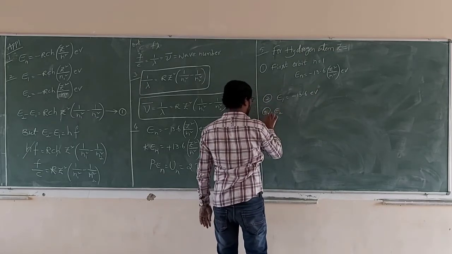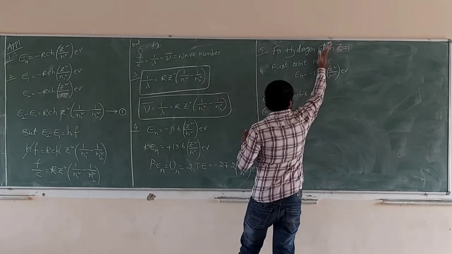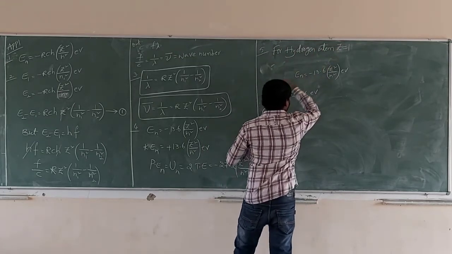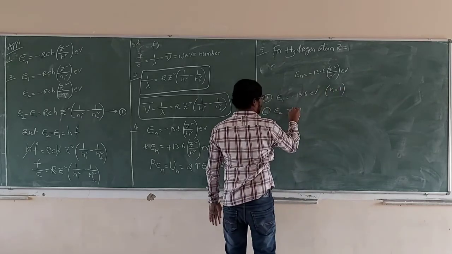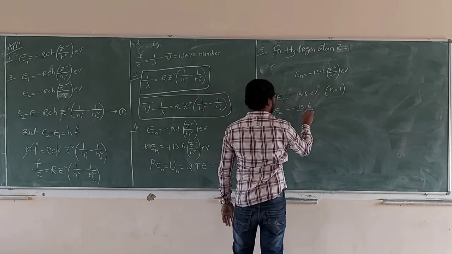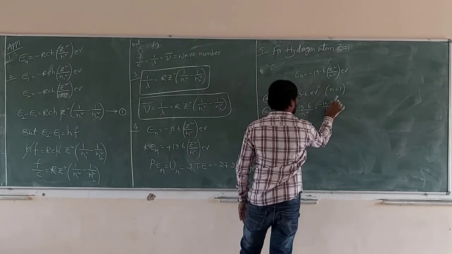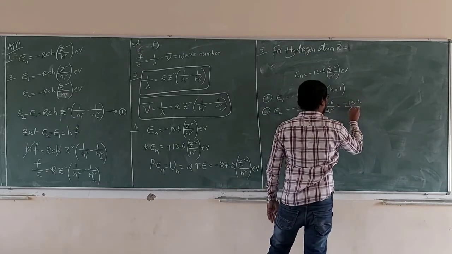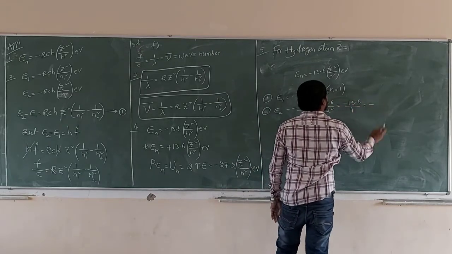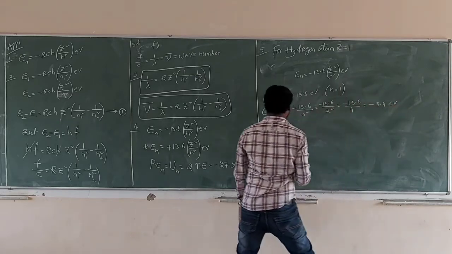E2 is minus 13.6 by 2 square, 13.6 by 4, minus 3.4 electron volt.